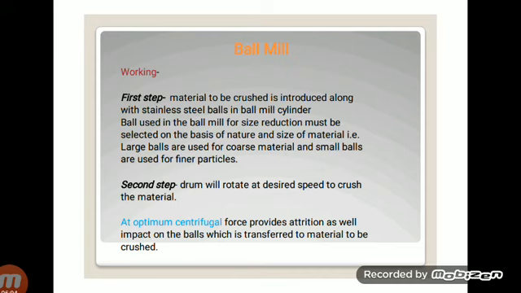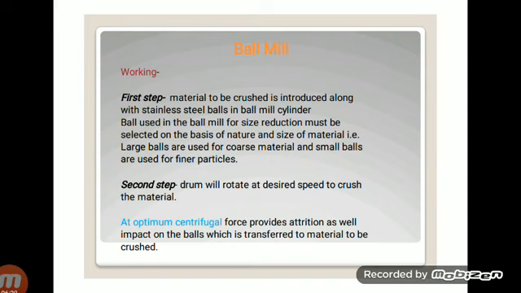Okay, the balls used in the ball mill for size reduction must be selected on the basis of the nature of the materials. Large balls are used for coarse materials, and small balls are used for fine particles. Okay, this is our first step.